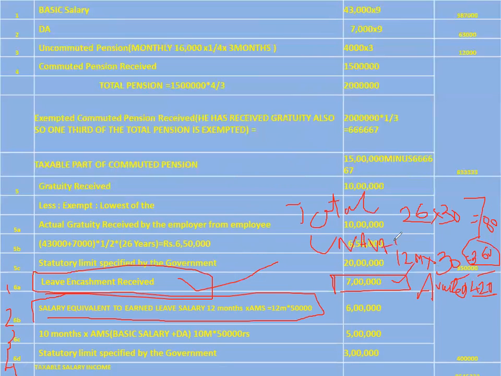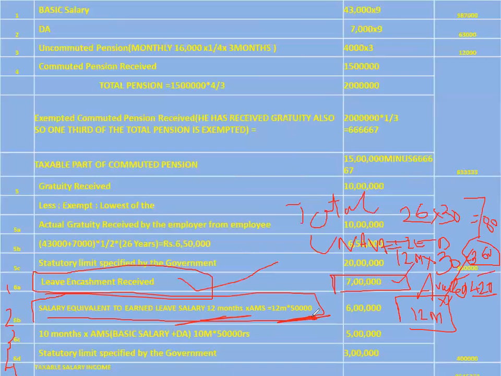These unavailed leaves are the ones which are converted into cash, or equivalent leave salary is received. So this 360 days is nothing but 12 months salary; the retiring employee is going to encash 12 months. So this is here 12 months into salary. Already I told about salary in the last class.